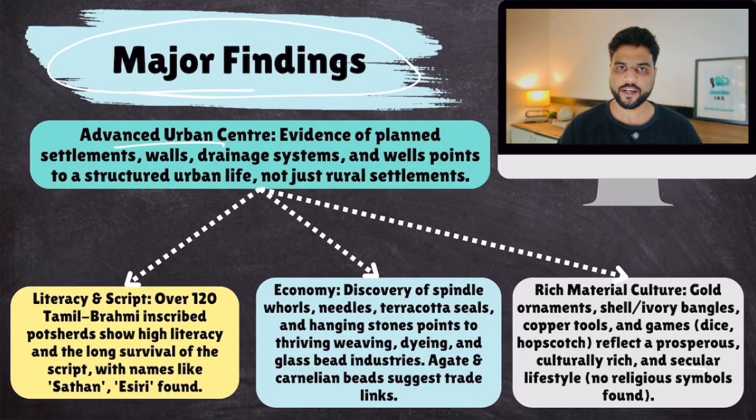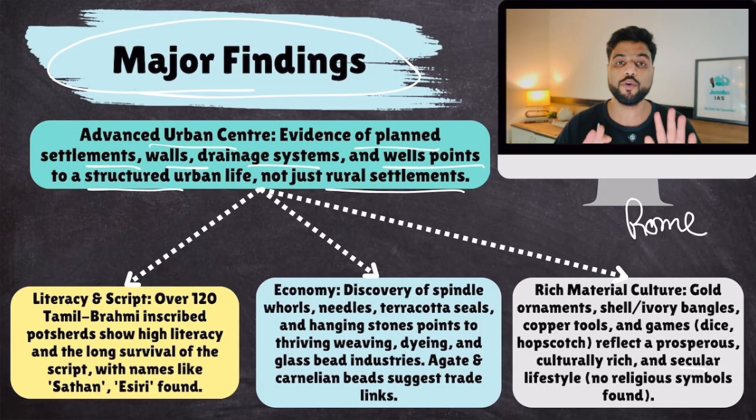Excavations at this site reveal that it was an advanced urban center. There is evidence of planned settlements, walls, and drainage systems as advanced as ancient Rome, which points to a structured urban life. It was not just a rural settlement, it was a full-fledged urban civilization. Then you found many written inscriptions as well, which show that literacy was well known during that period. We also got to know the script used by these people.